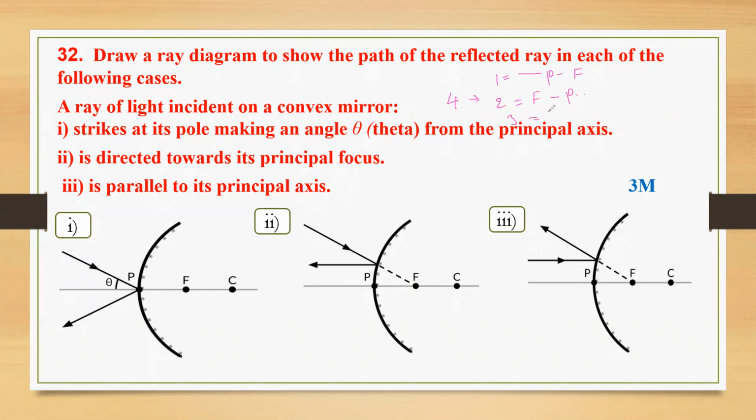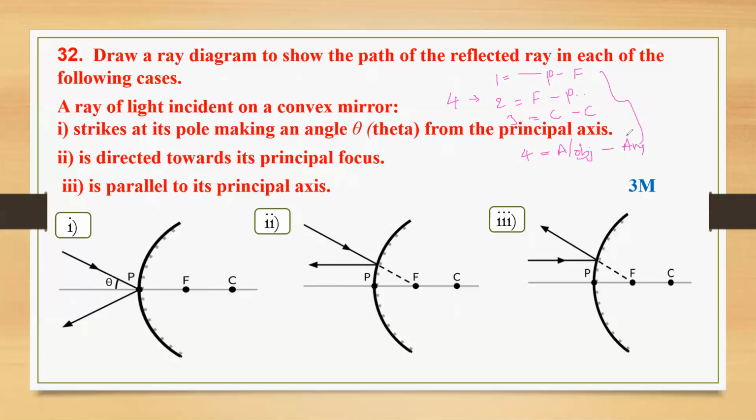Third rule: if the incident ray is passing through the center of curvature, of course the reflected ray also will pass through the center of curvature only. Then the fourth rule is obliquely, meaning with a certain angle. If the incident ray is passing obliquely with respect to the pole, it will get reflected with the same angle. These are the four standard incident rays we have.